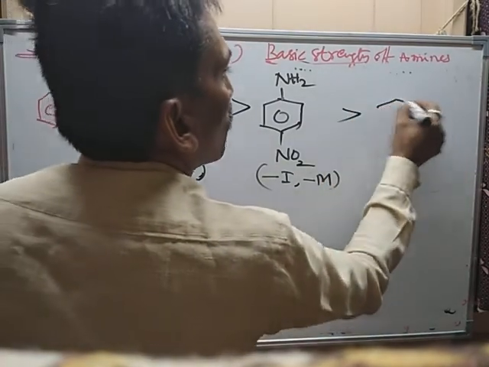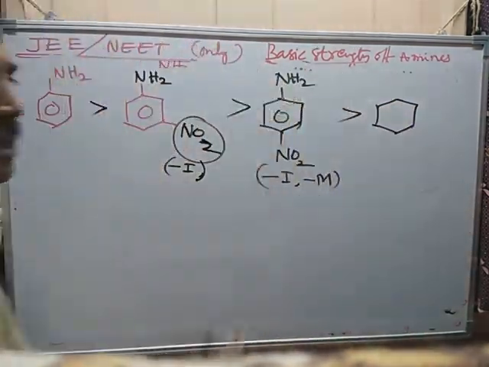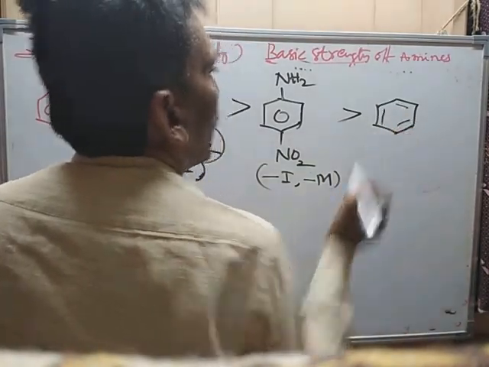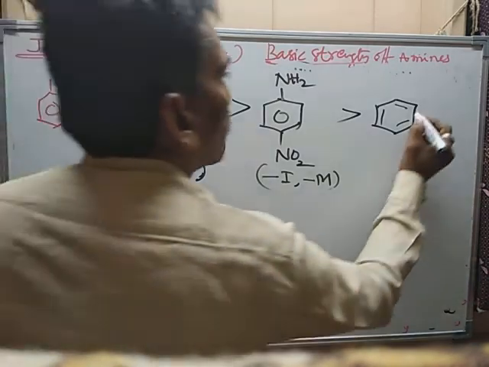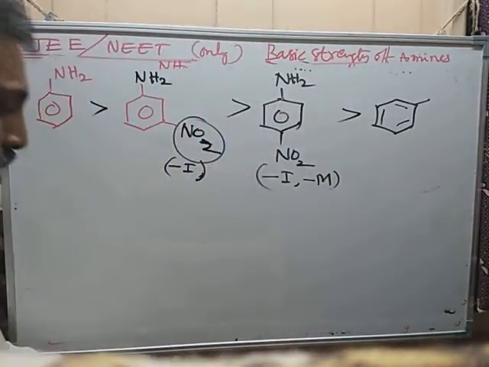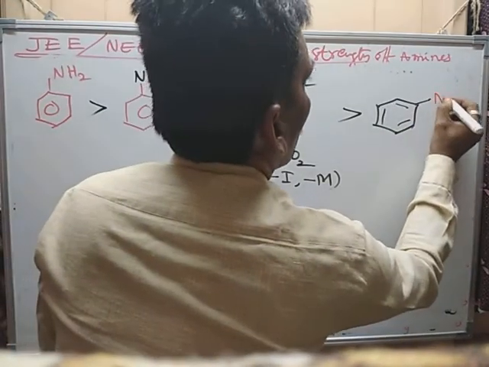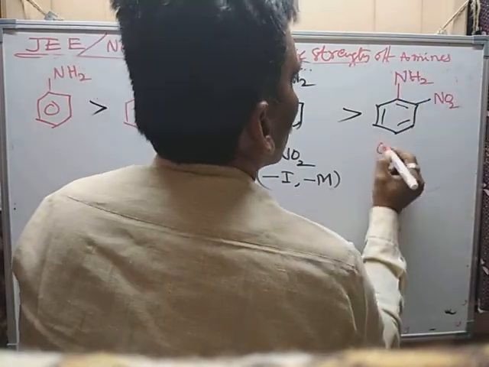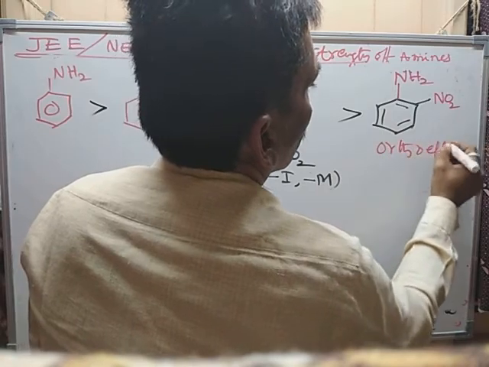And ortho position, what is operating? The planarity is disturbed and accepting proton is difficult. Where is it present? NO2 group, and this is NH2. This effect is ortho effect.